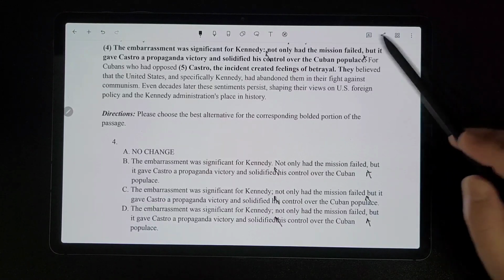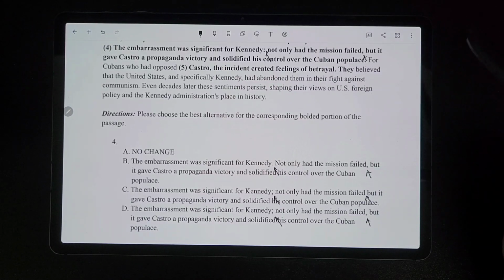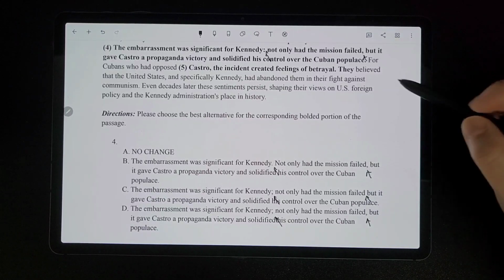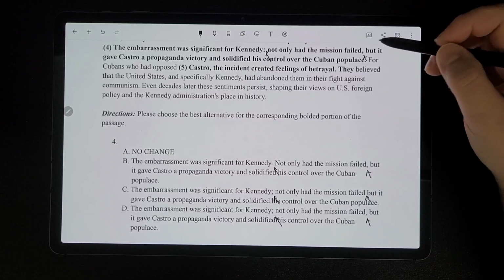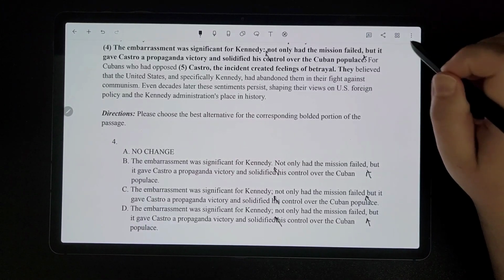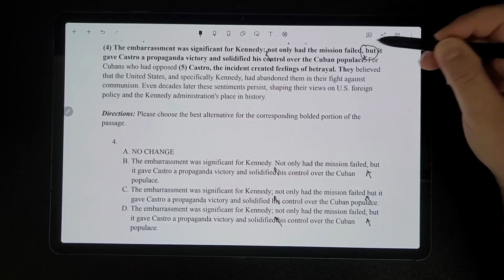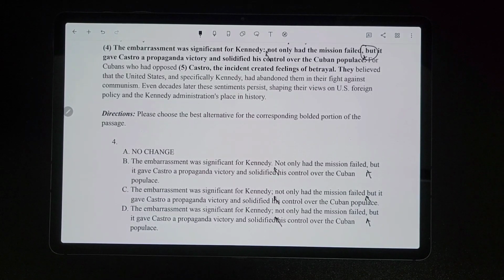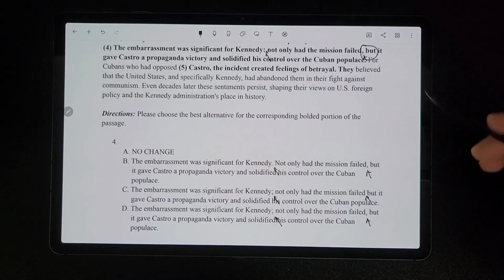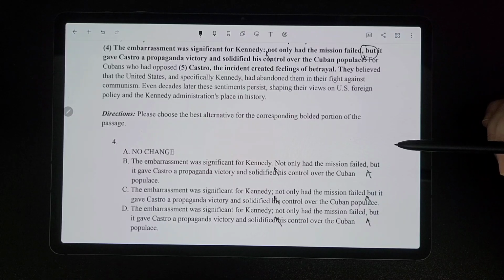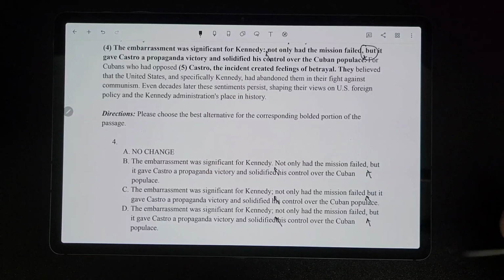So it says, not only had the mission failed, but it gave Castro a propaganda victory and solidified his control over the Cuban populace. So remember, the comma fanboys: we only need to use the comma fanboys if a period works there. So if we're using this, that means that a period should be able to work there. It's not that you always put a comma in front of a fanboys word. It's only if a period would work there. You can't say, not only had the mission failed, period, because you're waiting for them to continue the thought. It's not a complete thought. So there should not be a comma there in front of that fanboys. And the only one that gets rid of that comma would be C.